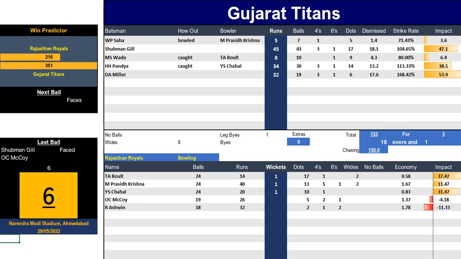There we are. Yeah, there we go. Shubman Gill off McCoy, smacks him for 6, and that actually takes Shubman Gill to above a run a ball. So Shubman Gill ends up with 47.1 impact points, but Hardik Pandya on the bowling side, 82.29.